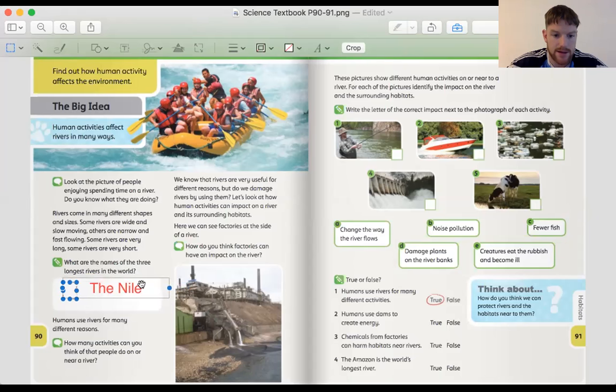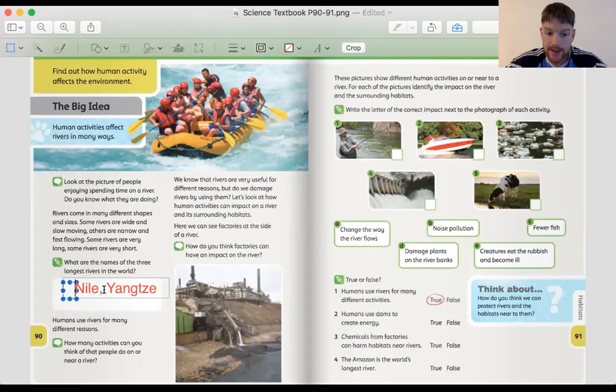Now the second longest is in Asia, in China, and it is called the Yangtze. So you don't even need to put the in front of it.